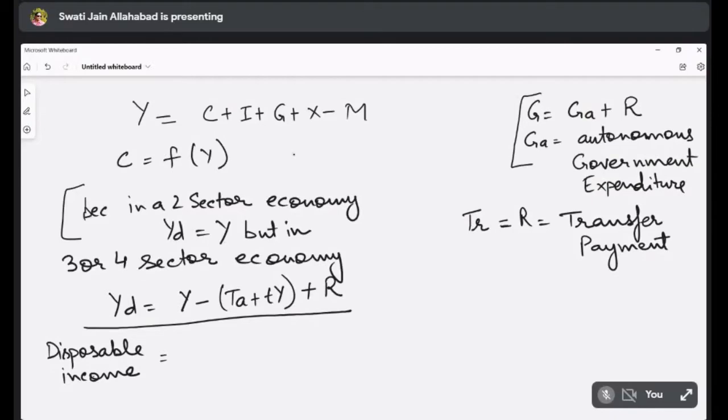So that's how you will get the disposable income. So taxes are deducted, but transfer payments are added. And that's how disposable income of the households is derived. So rest of the variables, you know how we define it.